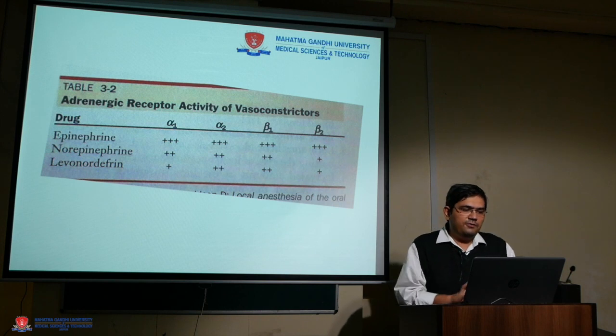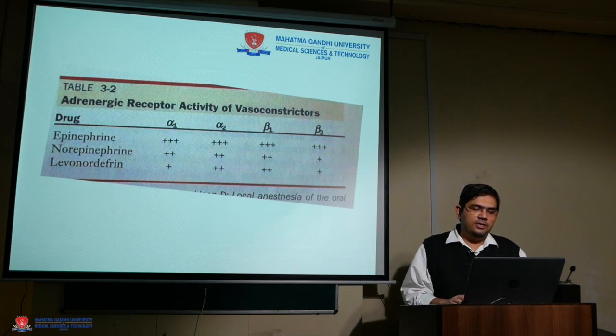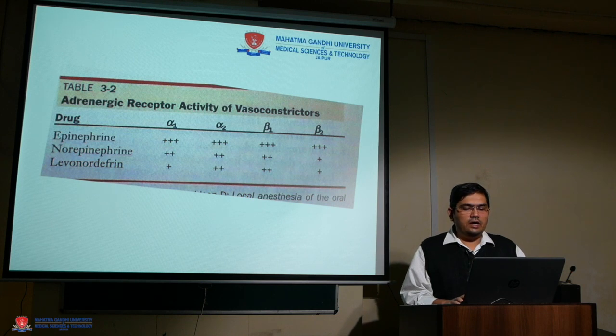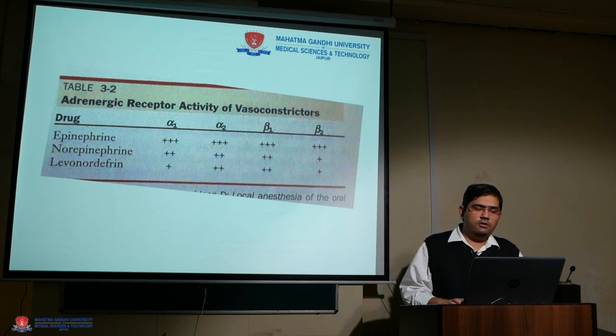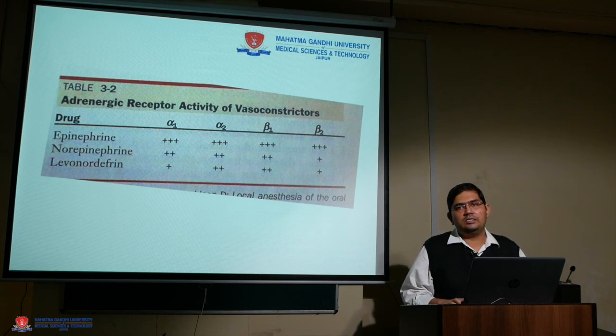And coming to affinity, our drug epinephrine has both alpha and beta affinity equal, while norepinephrine is more of predominantly alpha action. So the peripheral vasoconstriction is much more intense in norepinephrine.